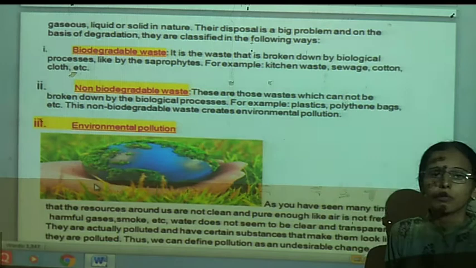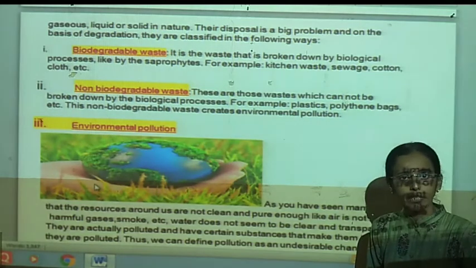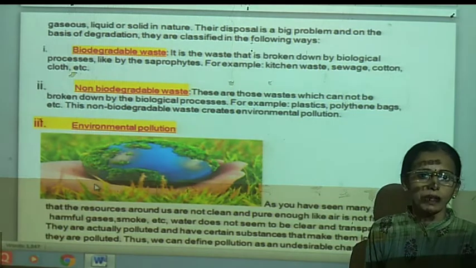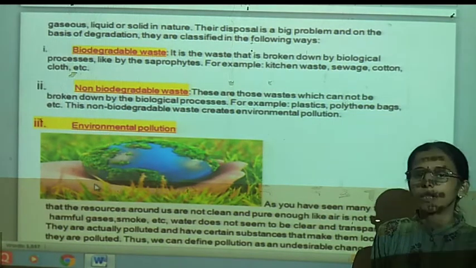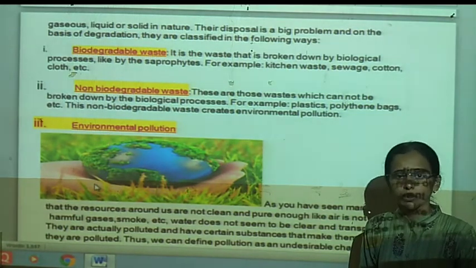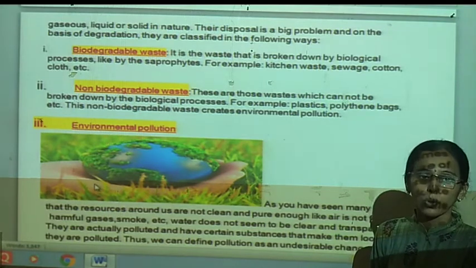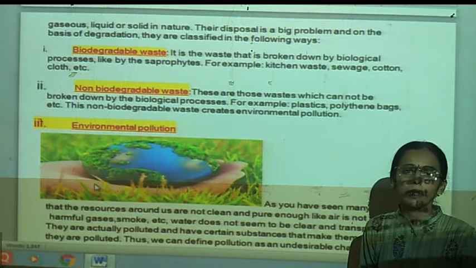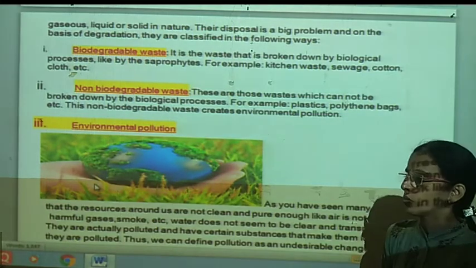Means there are some harmful gases mixed into the air. The main composition of air is 21% oxygen, 0.03% CO2, 78% nitrogen, some amount of hydrogen gas, some amount of water vapor.